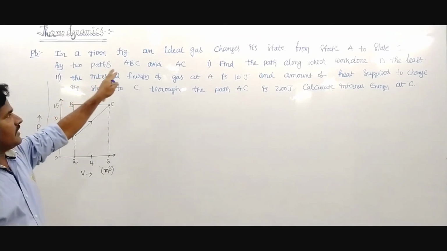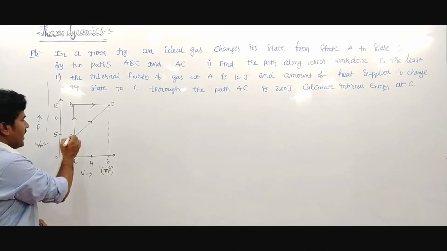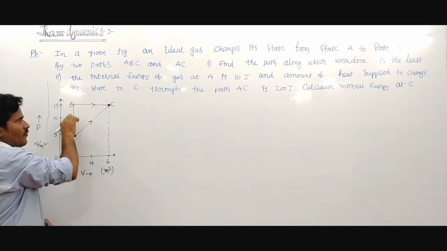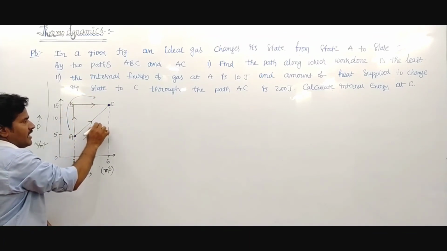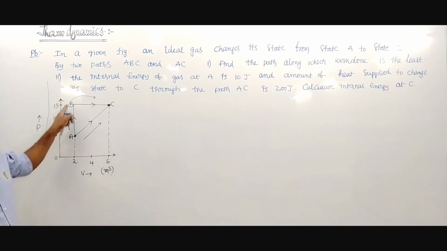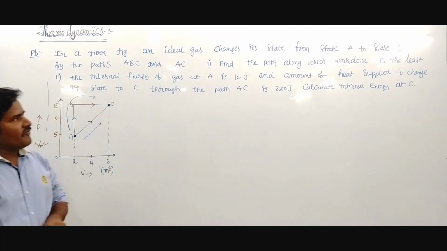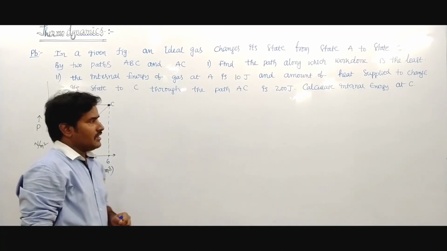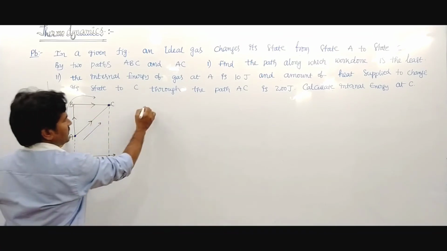In the given figure, an ideal gas changes its state from A to C. There are two ways. One is from A to B, then B to C. Another is direct from A to C. This is one path and this is another path. By the two paths ABC and AC, find the path along which work is least. Least work we want. Suppose the ABC path, what is the work done?